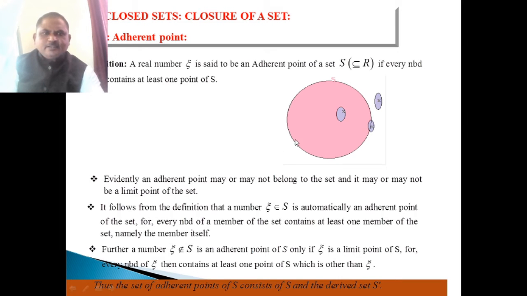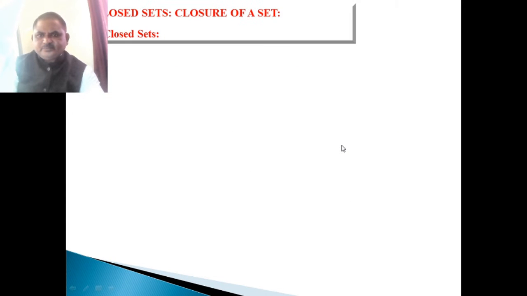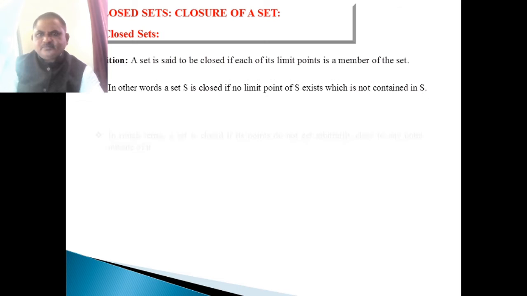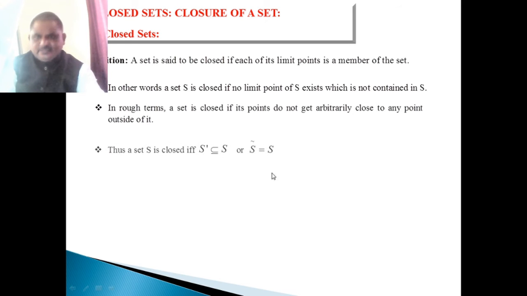In this figure, X is a limit point of S, but this limit point is not contained in S. Therefore, this set is not a closed set. In rough terms, a set is closed if its points do not get arbitrarily close to any point outside of it.